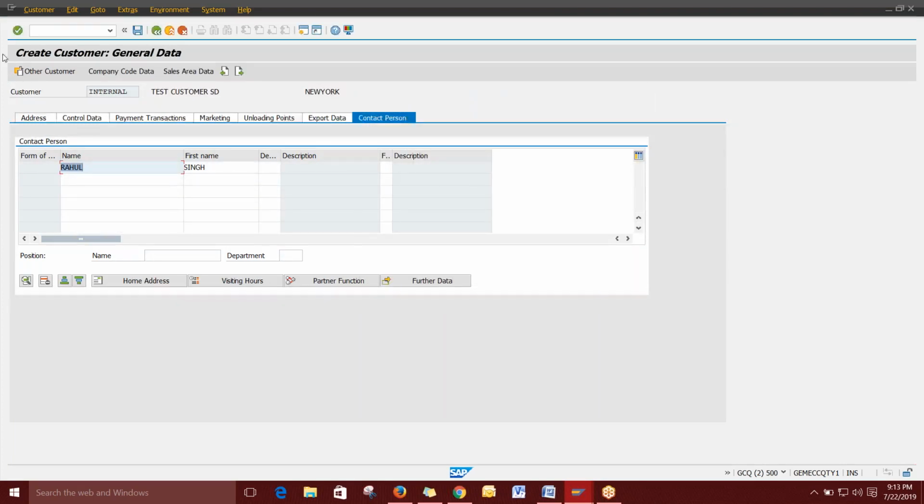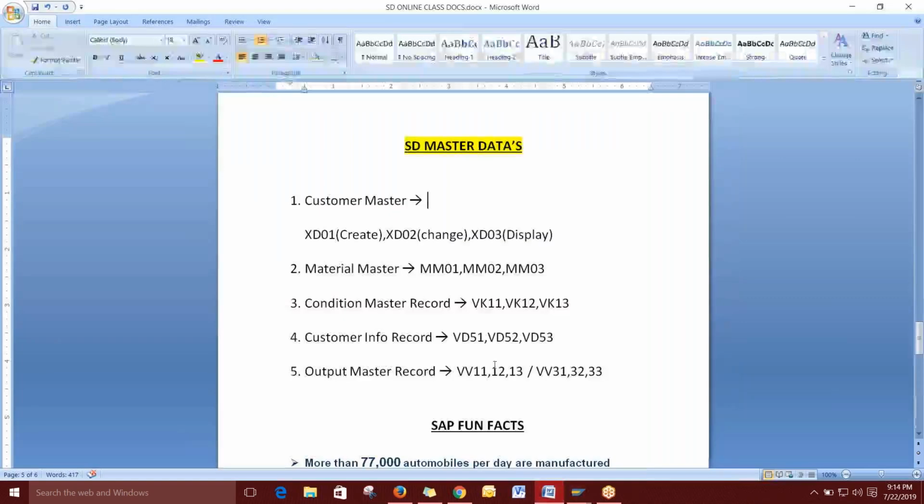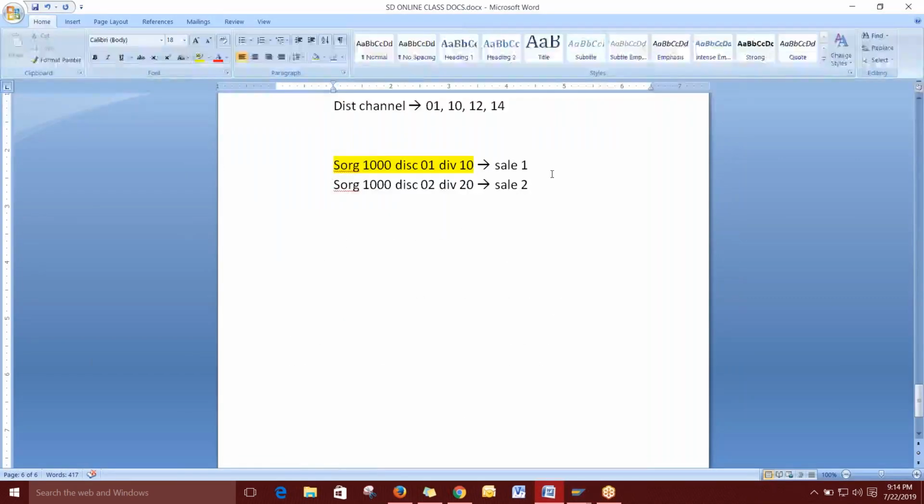Yes. So actually we have three sets of data. For a customer, we have three sets of things to create. The first thing is general data. The next thing is company code data, and the third thing is, sorry, accounting data. Sorry, that's what we are covering in the company code data. So the third one is sales data.